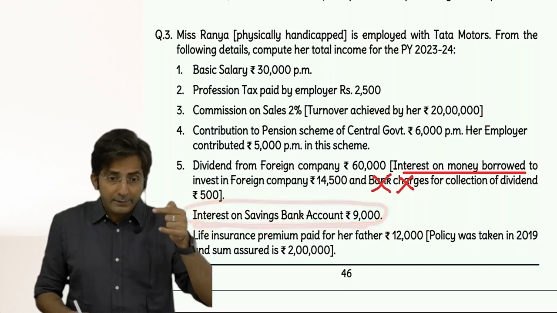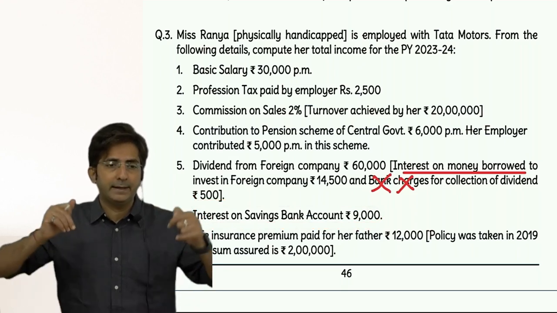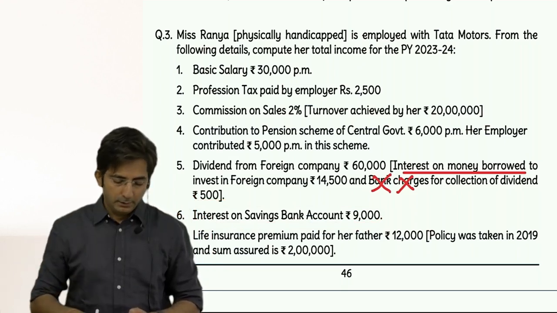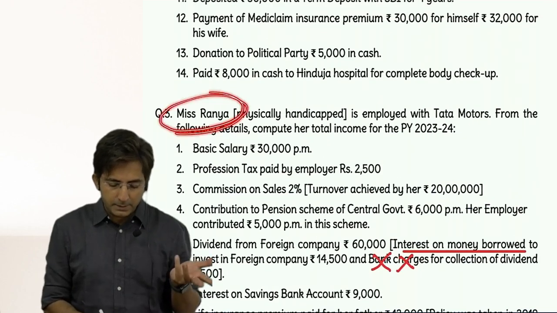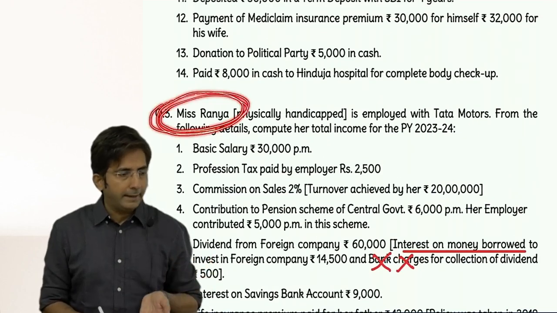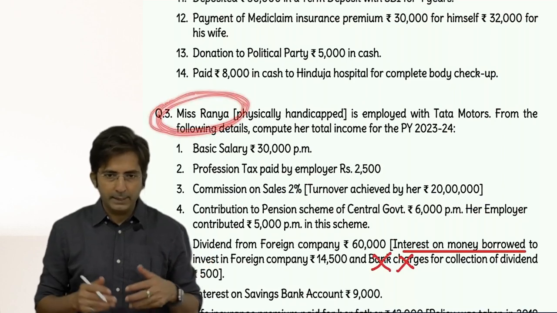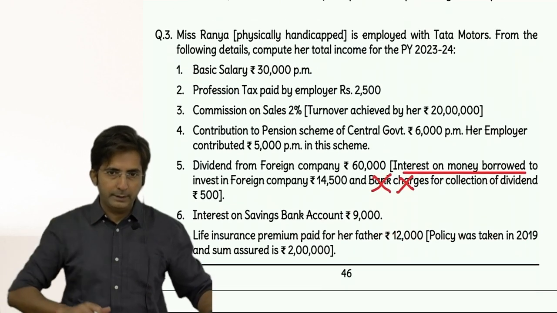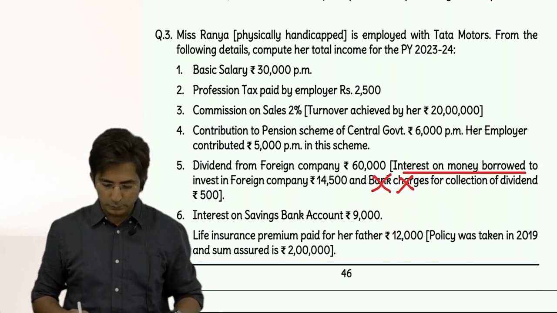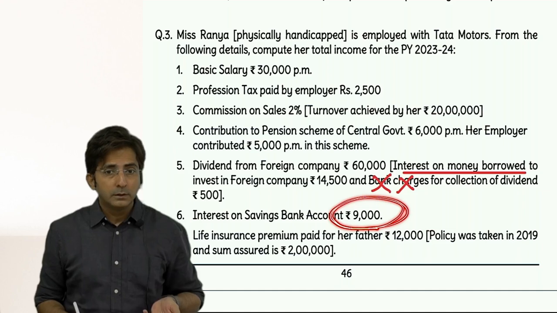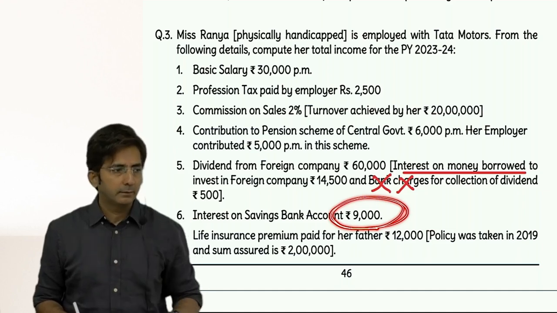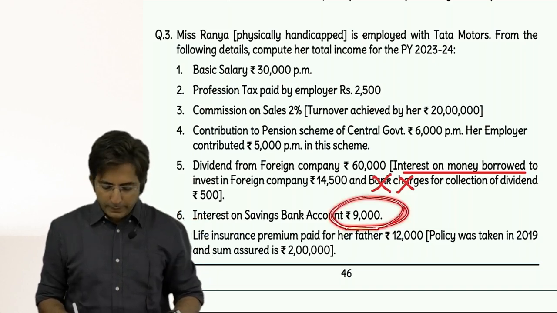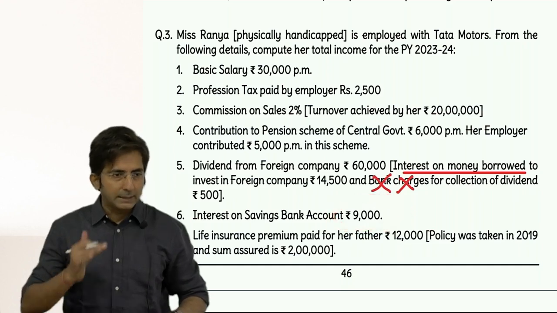But for savings account interest, we have 80 TTA. See, 80 TTB should be remembered when you are a senior citizen. Here, Rania is Miss Rania, Miss, not even married. And anyway, whenever age is not given, all are young, junior. So for junior people, it is 80 TTA, maximum 10,000. So here it is only 9,000. So include 9, minus also 9. If it would have been 19,000, then 10,000 you can minus.